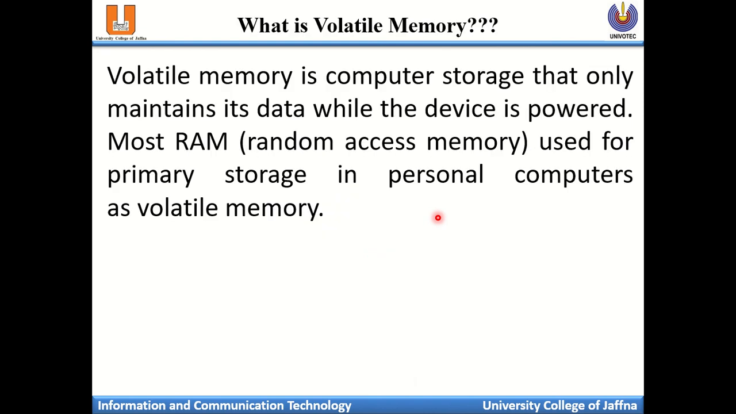Volatile memory is computer storage that only maintains its data while the device is powered. Normally, with volatile memory, your computer will have the data only while powered. Most random access memory is used as the primary storage in personal computers as volatile memory. We can categorize memories into two types: volatile memory and non-volatile memory. Volatile memory means you can store data only while you have power. These types of memories are called volatile memory.